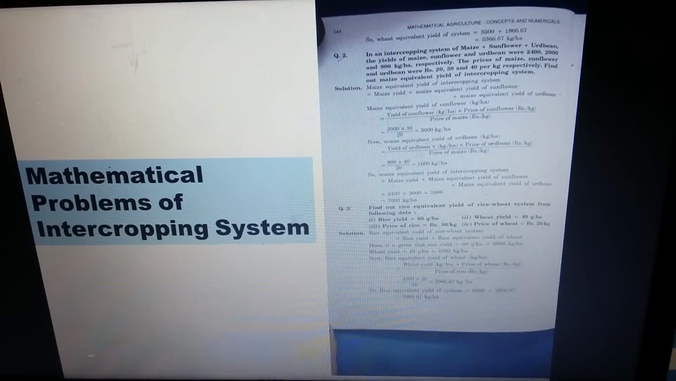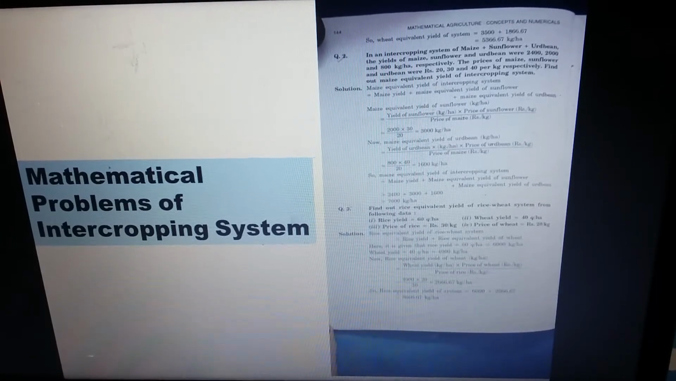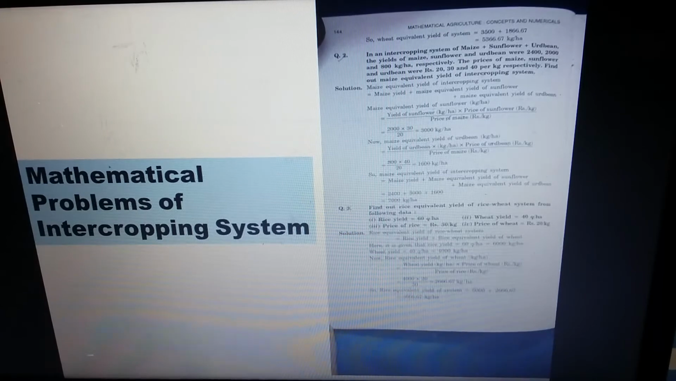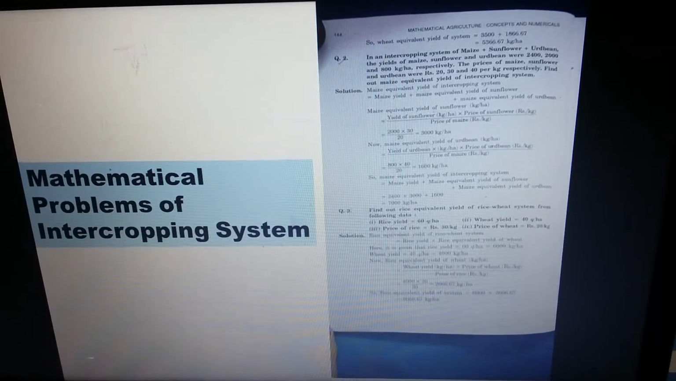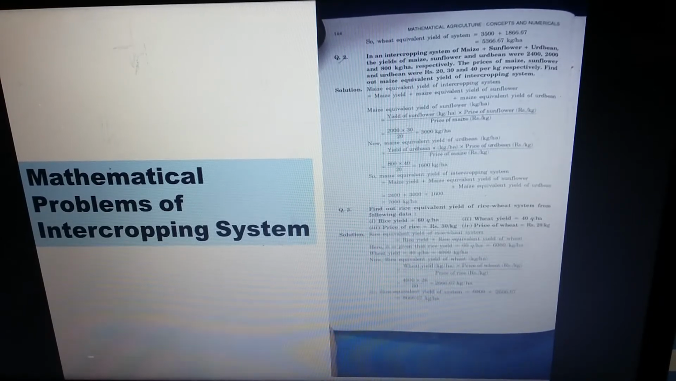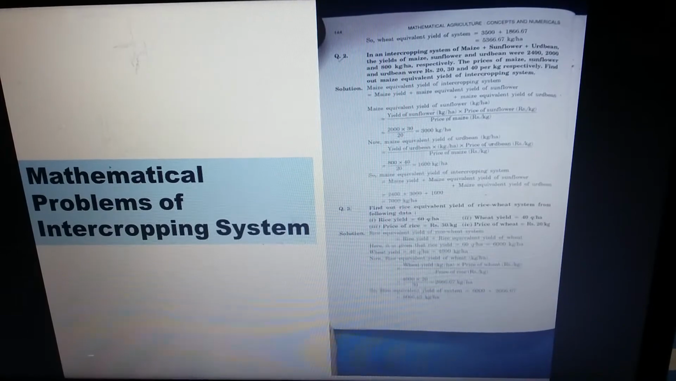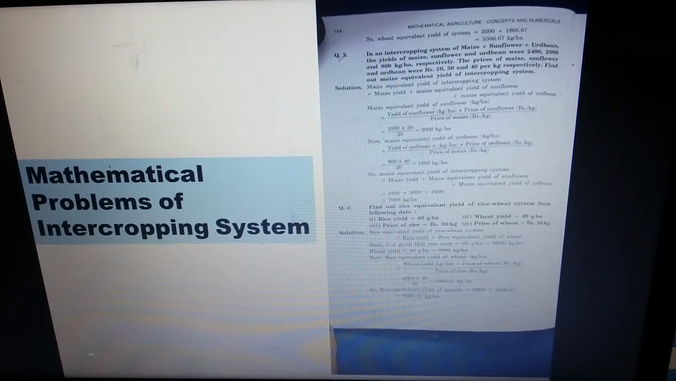So for the maize equivalent yield of the intercropping system, we just add all those values. That means the maize yield plus the maize equivalent yield of sunflower plus the maize equivalent yield of wood bean. So 2400 plus 3000 plus 1600. We will get the answer 7000 kg per hectare.